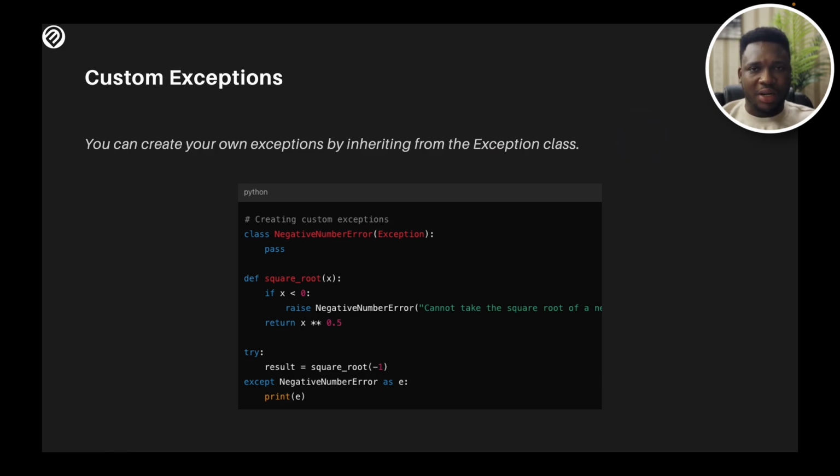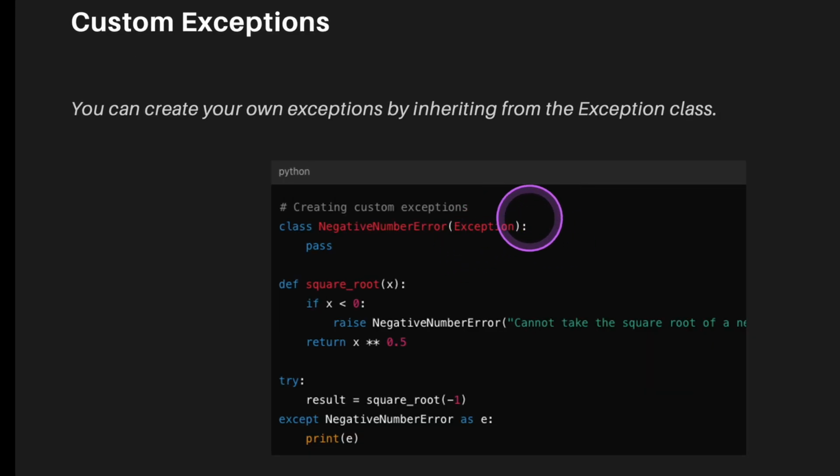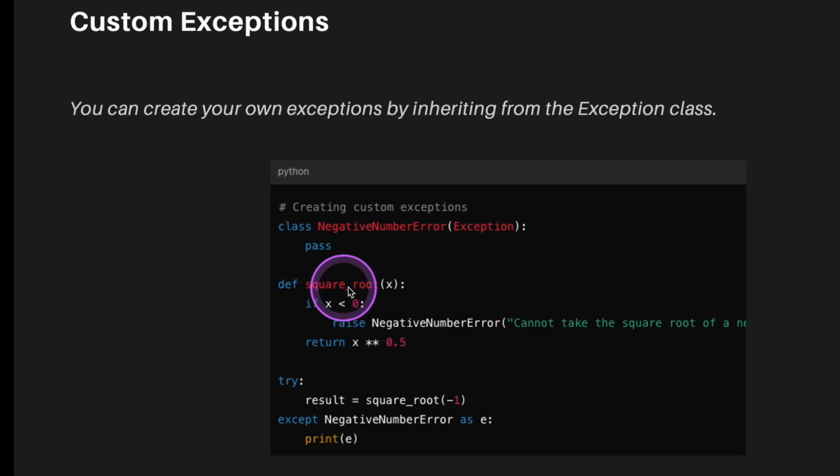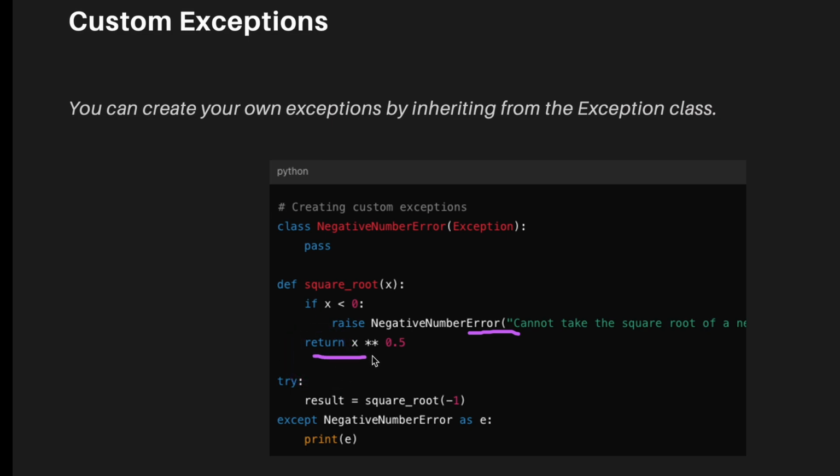Well, we've not done anything on class, which is what we're going to be doing later on in this series. However, this is just to give an idea, and I'm not going to spend so much time on this because I've not spoken about it. But just to say that, the same thing I did in the previous slide, I can create custom exceptions. I have my class NegativeNumberError, and I put that as an exception and I pass it. When I come to define a function, the function is square root. I give the function a name, and I put in if x is less than 0, you raise an exception. Here I've raised an exception and I give what the output should be, and this is what I want returned.